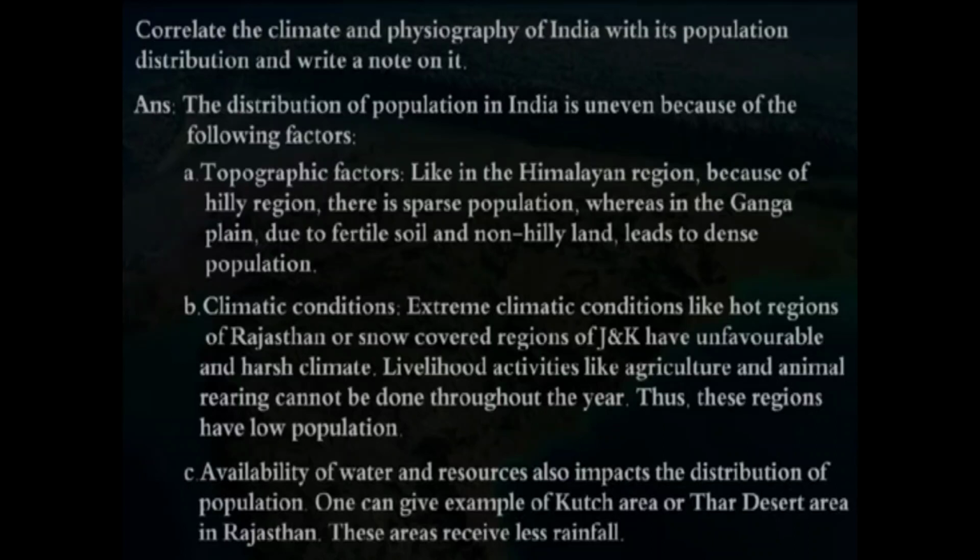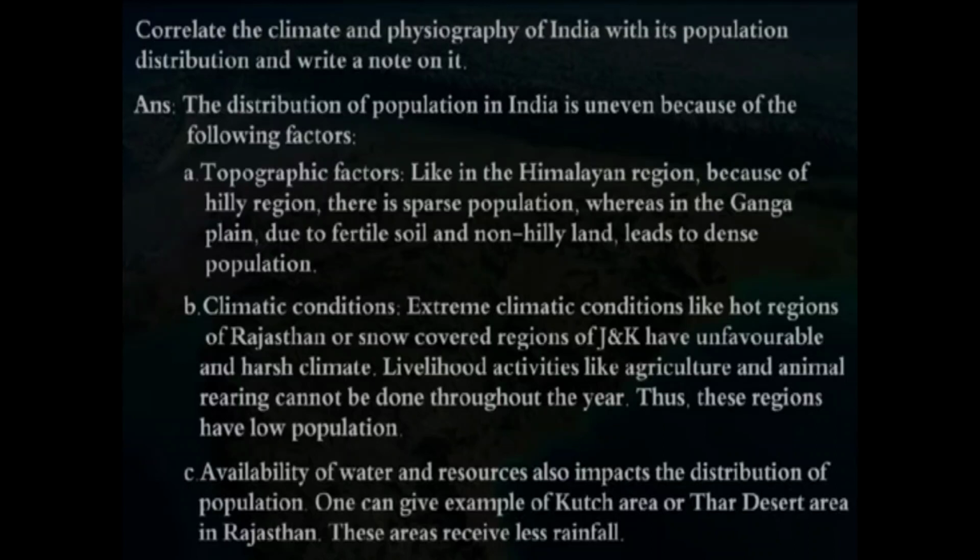In comparison to that, if we are talking about the Ganga plain, there we can find very fertile soil, and a non-hilly region, so it leads to a dense population. The second important factor is climatic conditions. Extreme climatic conditions, like the hot regions of Rajasthan or the snow-covered regions of Jammu and Kashmir, have an unfavorable and harsh climate. If the climate is not suitable, then the population will be less. Livelihood activities like agriculture and animal rearing cannot be done throughout the year, thus these regions have low population.